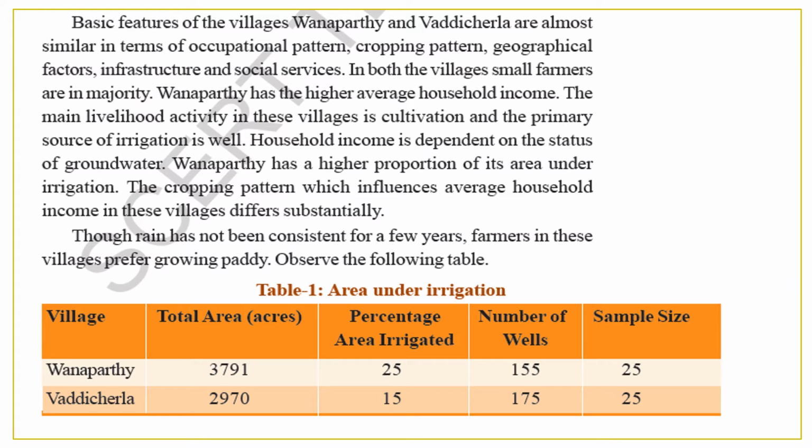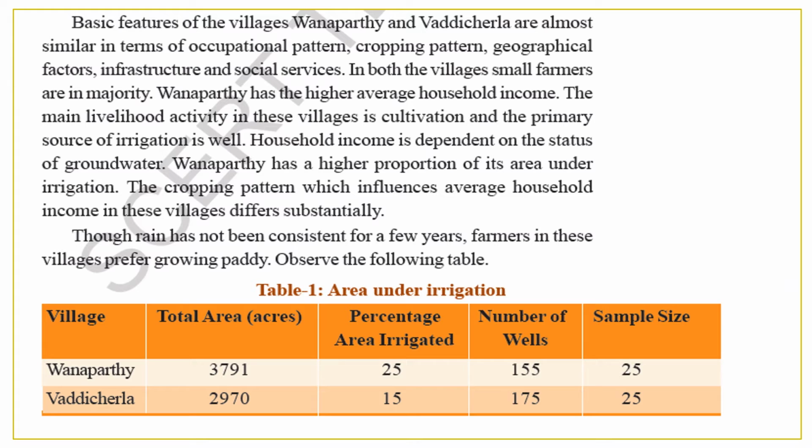In both the villages, small farmers are in the majority. Vanaparthi has the highest average household income. The main livelihood activity in these villages is cultivation and the primary source of irrigation is wells. Household income is dependent on the status of groundwater.